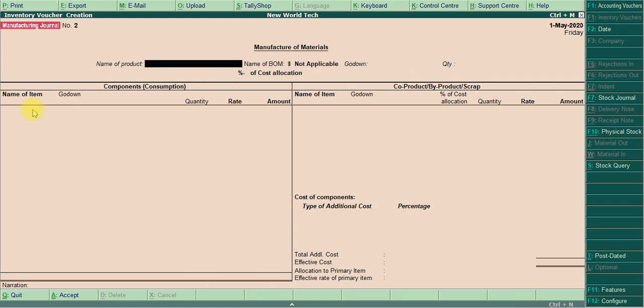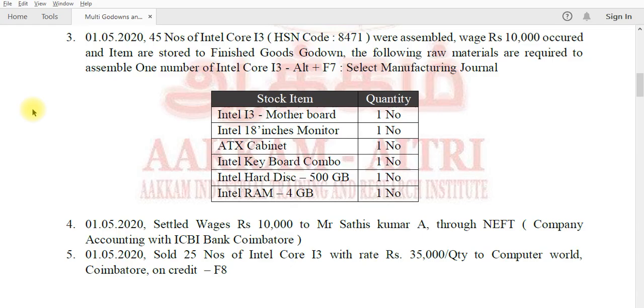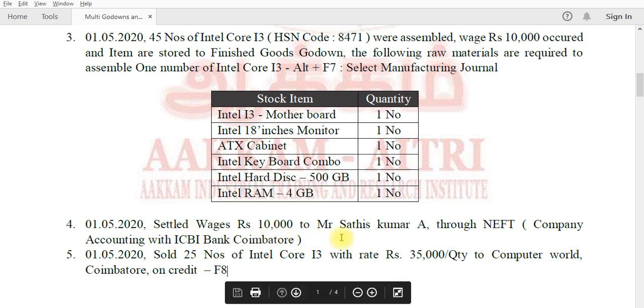Here 45 of each of the raw materials is converted to 45 computers. Okay, then we move to 1/5/2020, wages settled to Sadish Kumar.